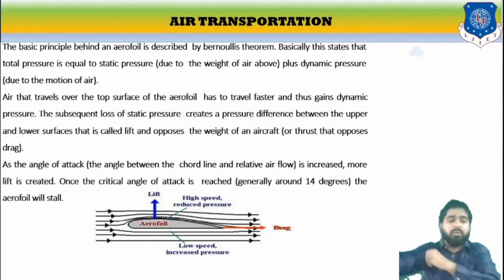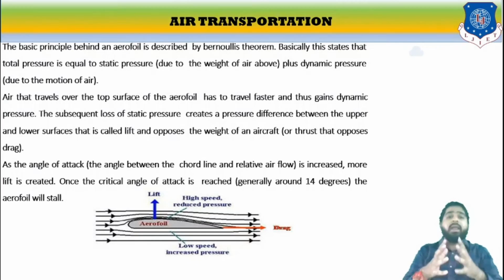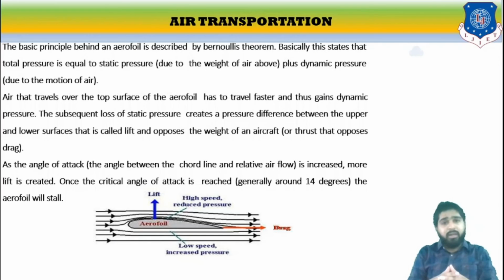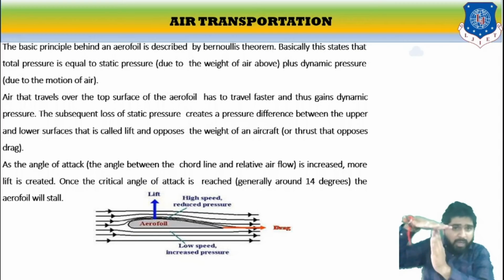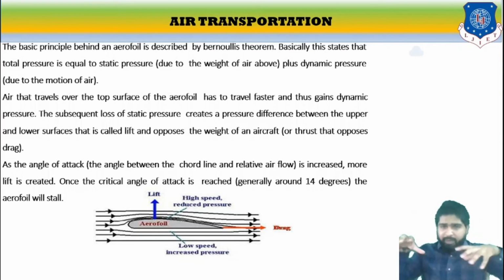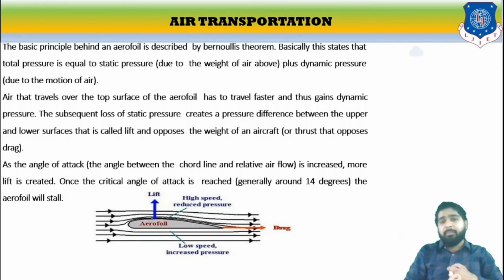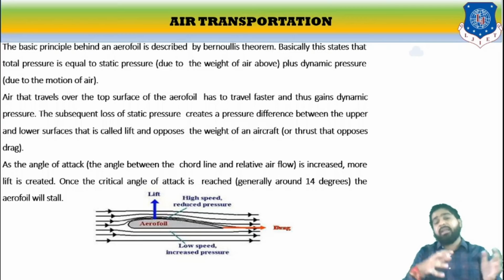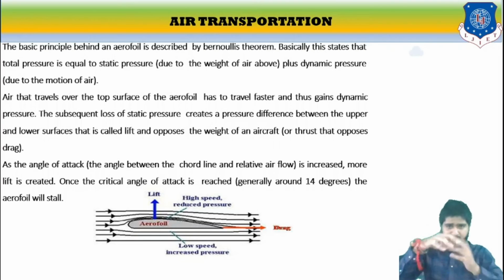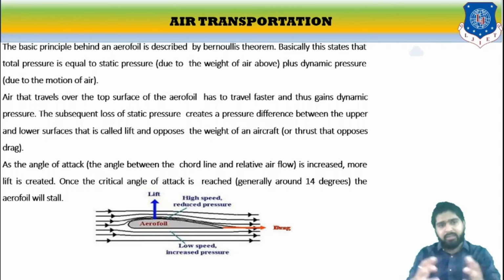Now, let us discuss the basic principle. The basic principle behind the airfoil is based on thermodynamics. What it says is that the total pressure is equal to the static pressure due to the weight of the air above plus the dynamic pressure due to the motion of air. So the total pressure will be the summation of static and dynamic. Static here means the weight of the air above the aircraft, and dynamic stands for the motion.